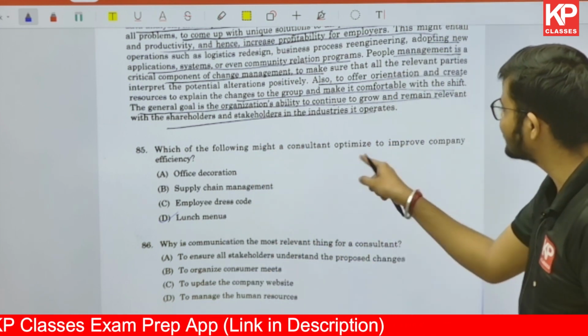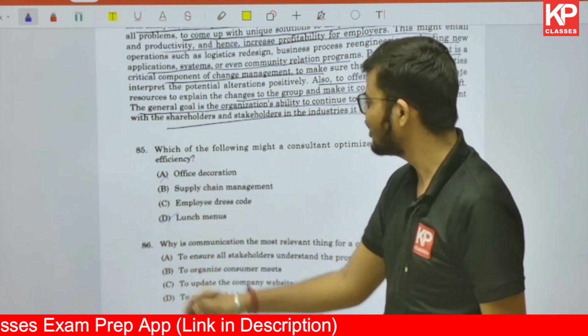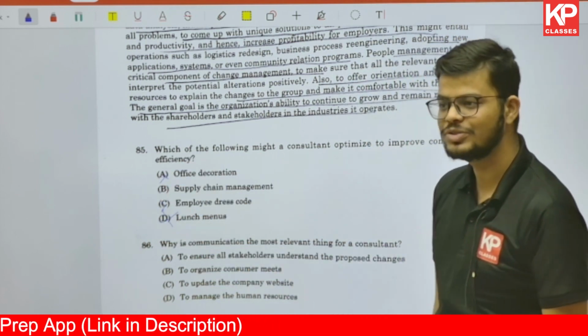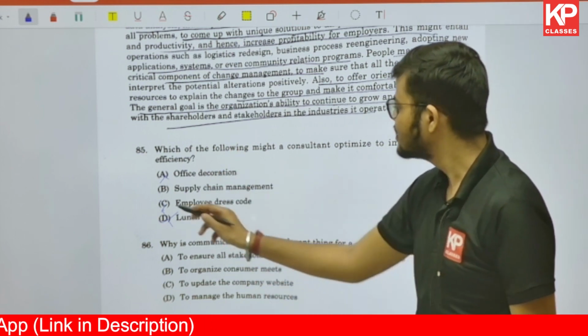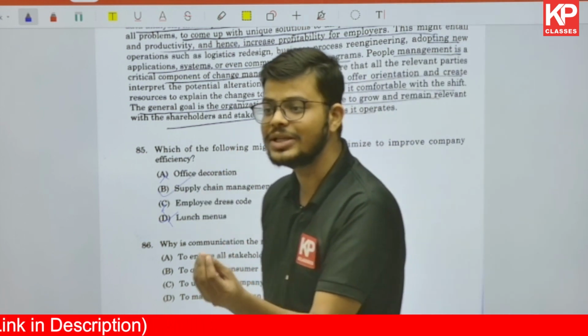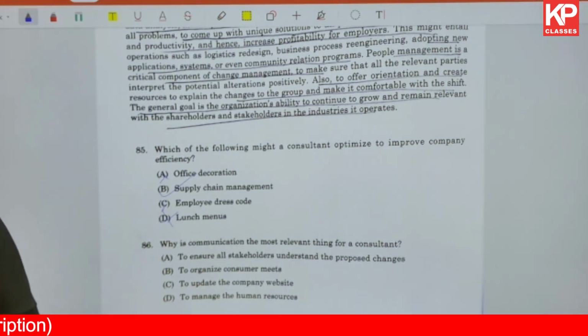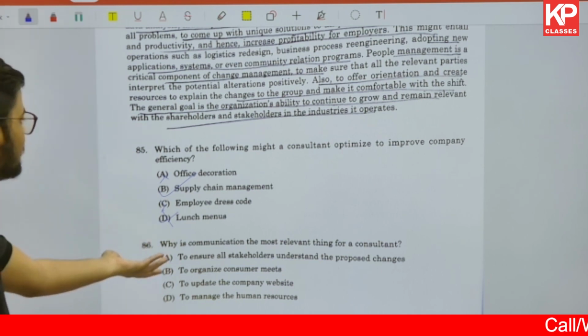Which of the following might a consultant optimize? Office decoration cannot be the correct one. Employee dress code will not increase efficiency. Lunch menus will not change the efficiency. Supply chain management, the only correct option there is supply chain management. I hope you guys understand what I'm talking about. So that is why I'm saying that this is nothing but a mockery of the CLAT exam.